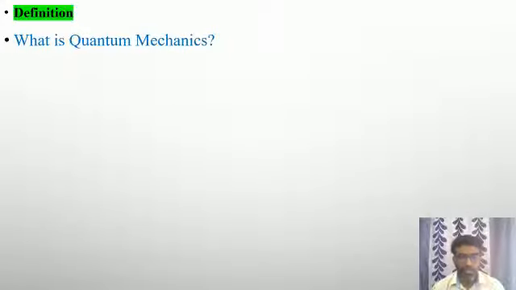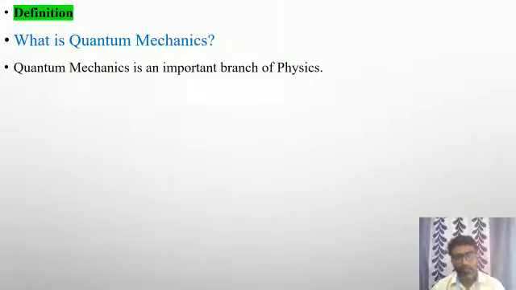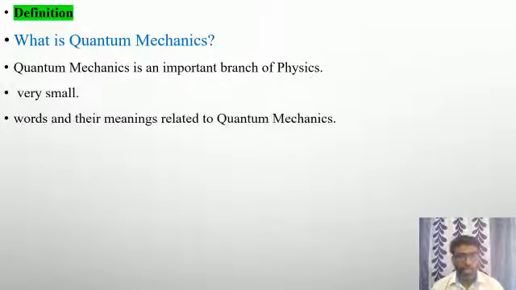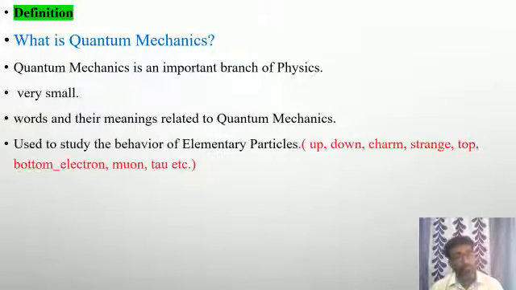Definition. What is quantum mechanics? Quantum mechanics is an important branch of physics which deals with very small particles. It deals with very small entities and very tiny things. Before we take a plunge into what quantum mechanics is, we must understand certain words and their meanings which are related to quantum mechanics.